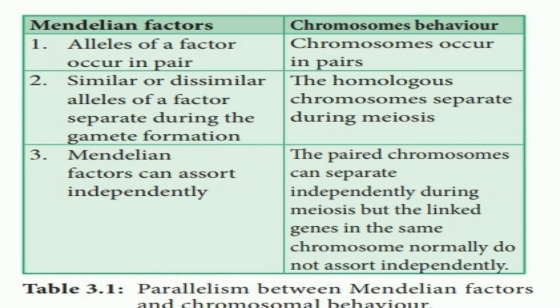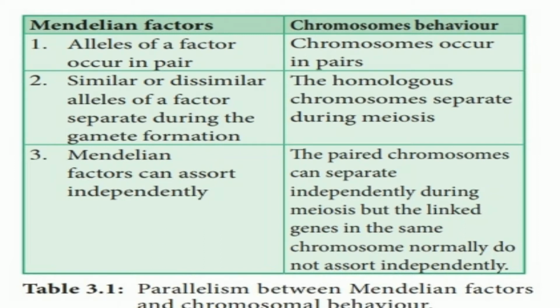It was found that there exists a parallelism between Mendel's factors and the chromosomal behavior. Now, what was the parallelism? Alleles of a factor, that is two contrasting alleles, always occurred in a pair in an individual, and similarly the chromosomes also occur in pairs. Similar or dissimilar alleles, whether they are homozygous or heterozygous, they separate during gamete formation, and similarly homologous chromosomes also separate during meiosis.